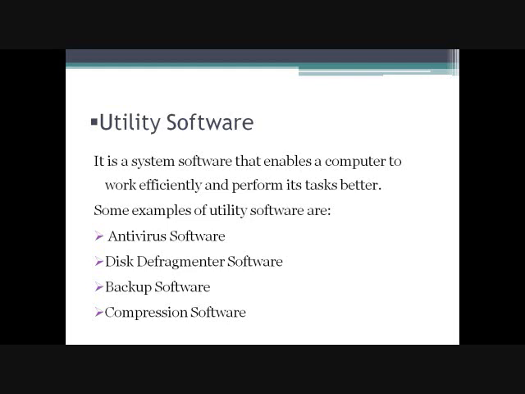Utility software. It is a system software that enables a computer to work efficiently and perform its tasks better. It is designed to help analyze, configure, optimize, and maintain a computer. It is used to support the computer infrastructure. It is aimed at directly performing tasks. Some examples of utility software are antivirus software, disk defragmenter software, backup software, compression software.